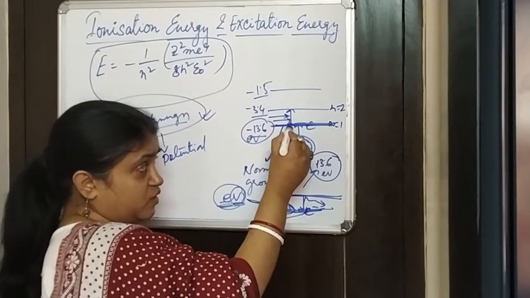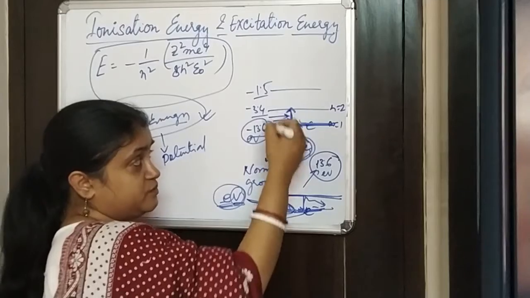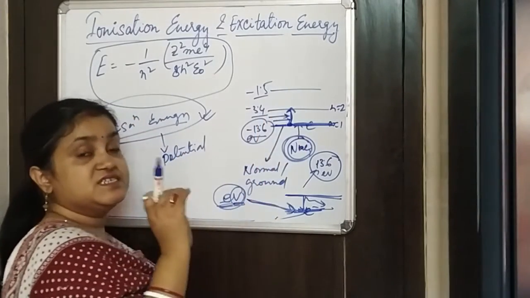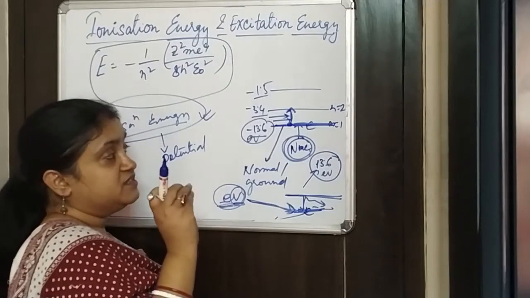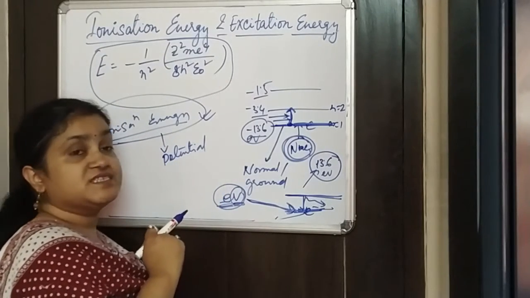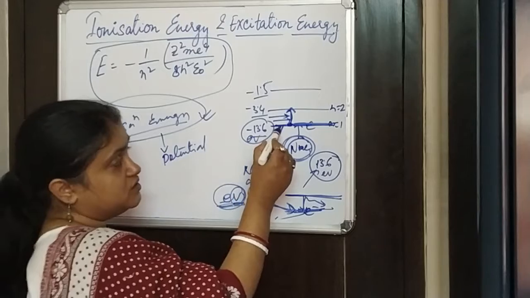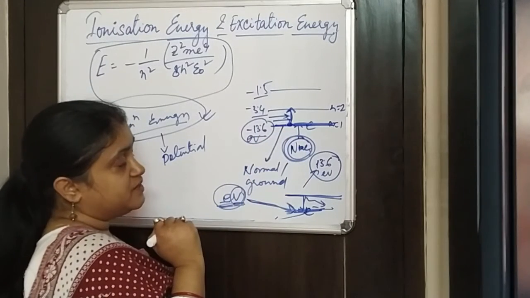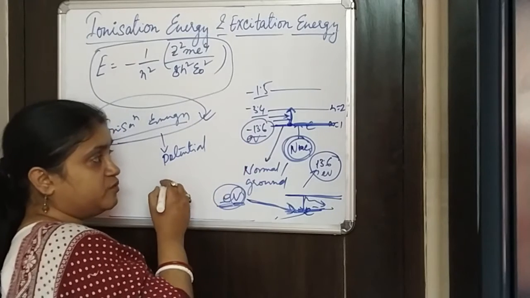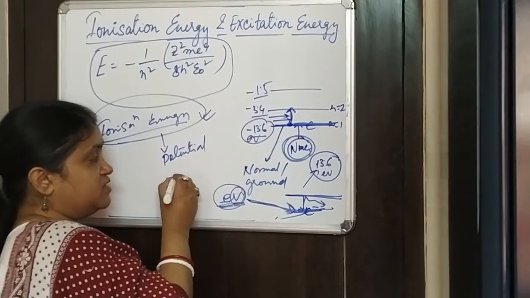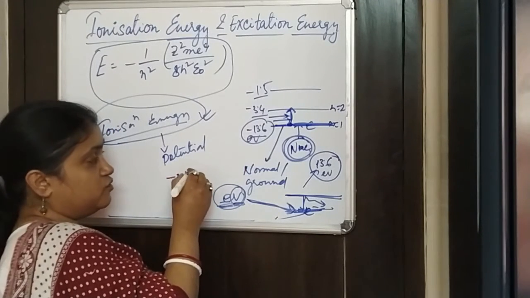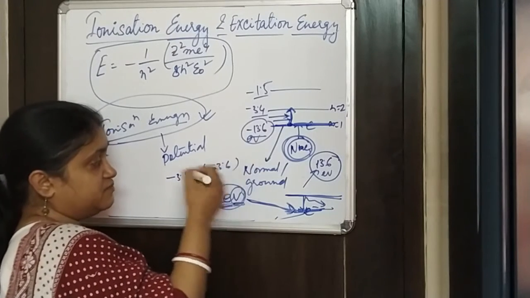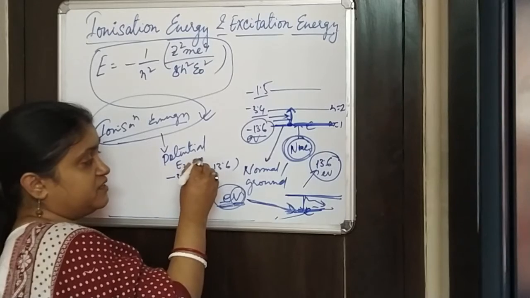So from the ground level, if the electron has to be pushed to the next level, whatever amount of energy is required, that energy we call the excitation energy. So if we calculate the energy required from Bohr's, this one is minus 3.4 minus of minus 13.6, meaning E2 minus E1.